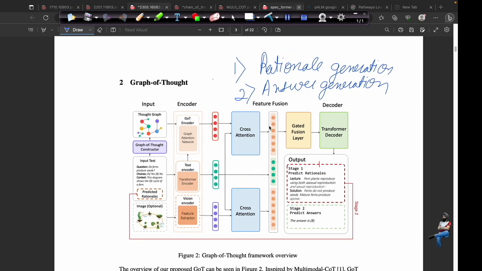The first one is rationale generation and the second one is answer generation. This is similar to the chain of thought during each forward propagation. Different modalities of the data are encoded into a particular vector representation.